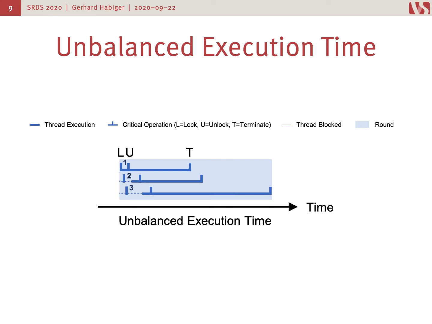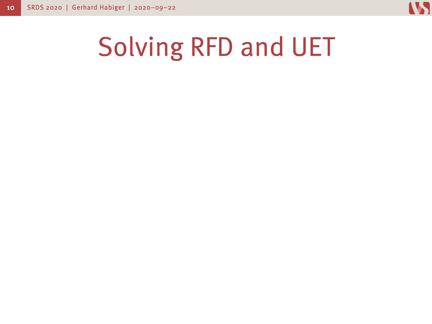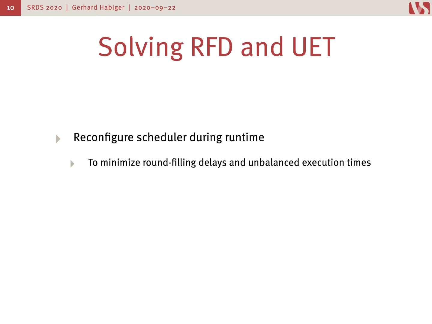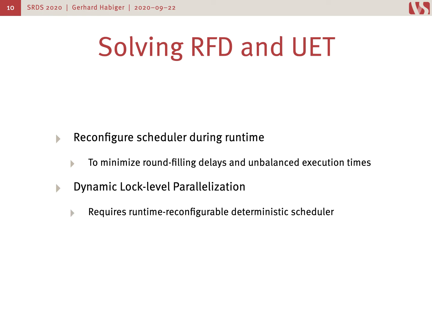So to solve the round-filling delay and unbalanced execution time, we could think of maybe reconfiguring the scheduler during runtime. That would minimize the impact of these 2 problems on the execution times. We call this approach dynamically configured lock-level parallelization, and of course we require a runtime reconfigurable deterministic scheduler for this. That is where UDS comes into play.